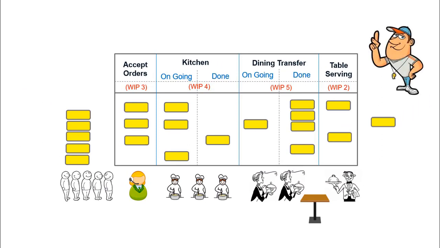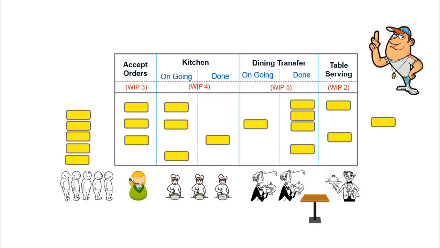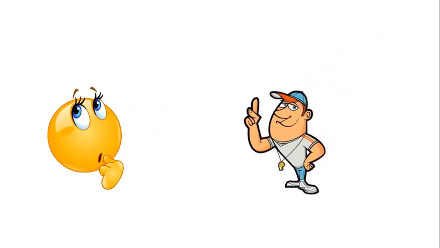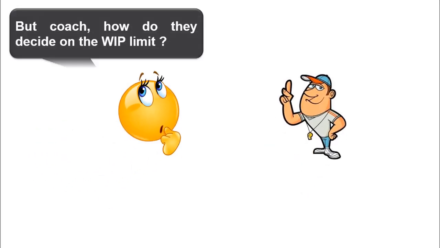For your information, the average time taken by a ticket from entry till exit is known as lead time or cycle time. Note that before calculating the cycle time, these tickets are first classified under simple, medium and complex based on their expected efforts, and then the average cycle time is calculated for each category. The advantage of knowing the lead time is that the team can estimate and commit the delivery timelines to the client for future tickets. But coach, how do they decide on the WIP limit?